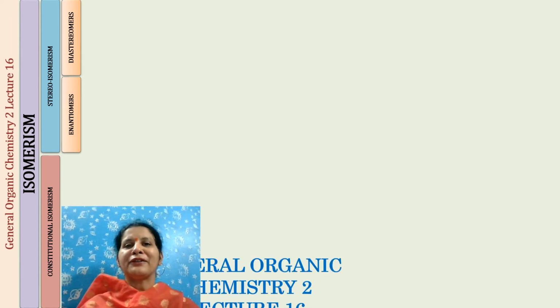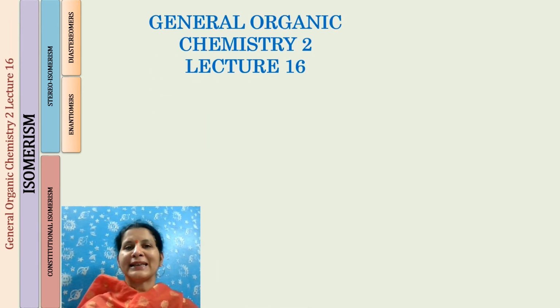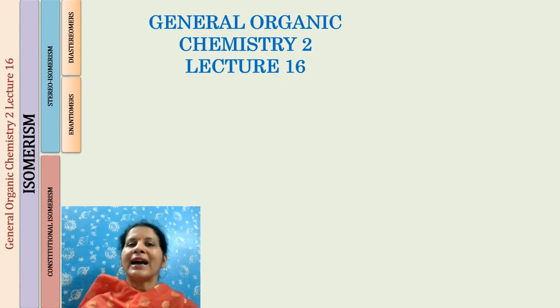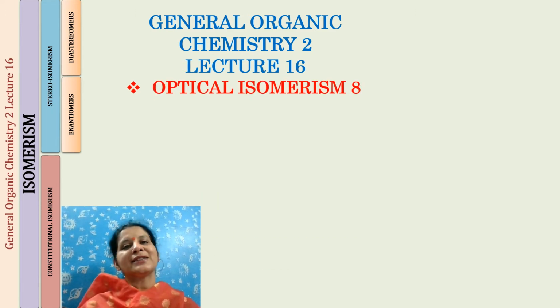Today we will be beginning with GOC part 2 lecture number 16, but make sure you watch the previous ones before viewing this one. In GOC part 2 we are discussing isomerism. In part 1 we've already discussed the nomenclature of organic compounds. And in isomerism the topic that we are discussing is optical isomerism, and this is going to be optical isomerism lecture number 8.